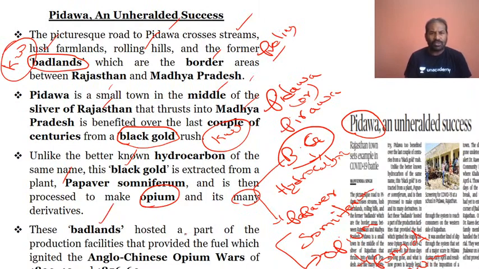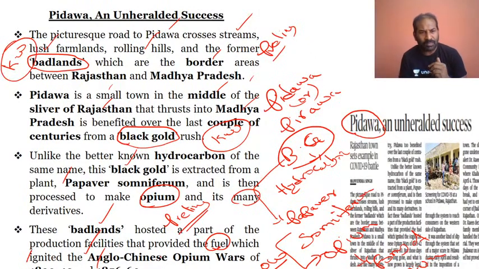These badlands hosted a part of the production facilities that provided the fuel which ignited the Anglo-Chinese Opium Wars of 1839-42 and again 1856-60. That is why this Pirawa village is very important from the prelims point of view.